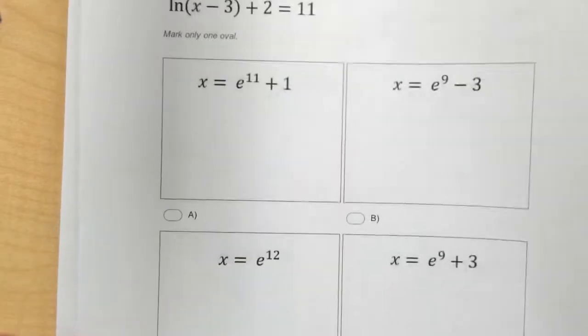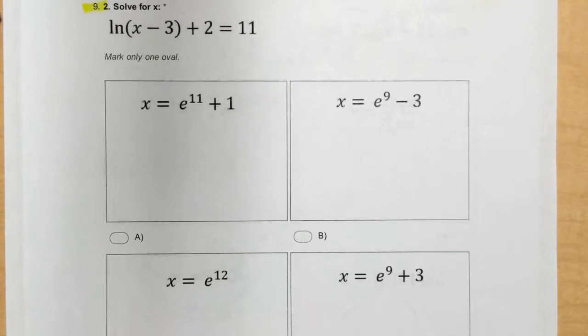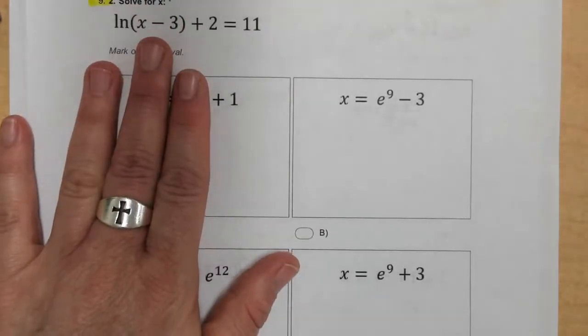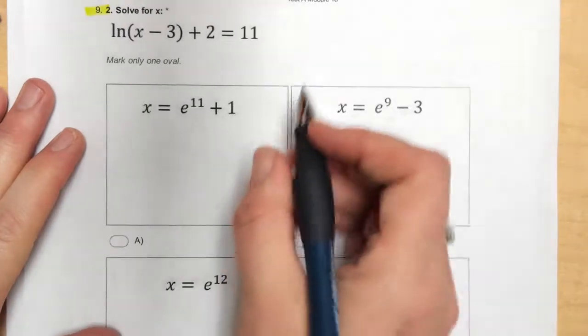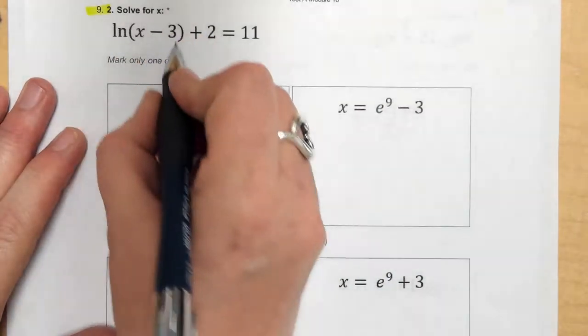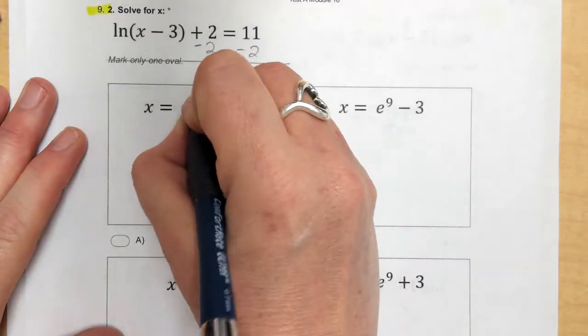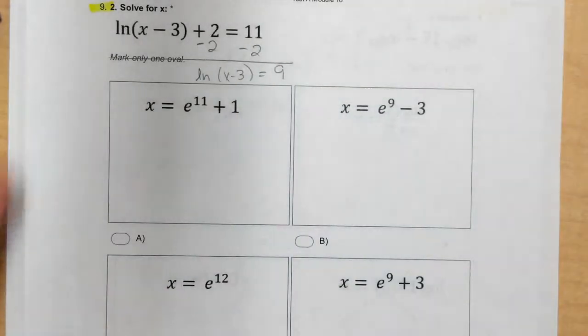Okay, and we have 2 more problems to work, and then you can see the extra problems for this particular assignment. This problem, natural log, same deal as log. How many natural logs are in the problem? Only 1. So I don't need to condense. But I cannot work it until natural log is alone, and right now there's a plus 2 in the way, so I've got to get rid of that. So that is the natural log of x minus 3 equals 9.